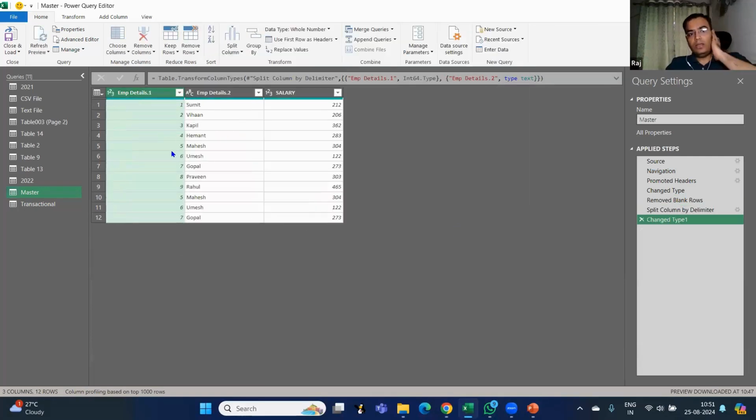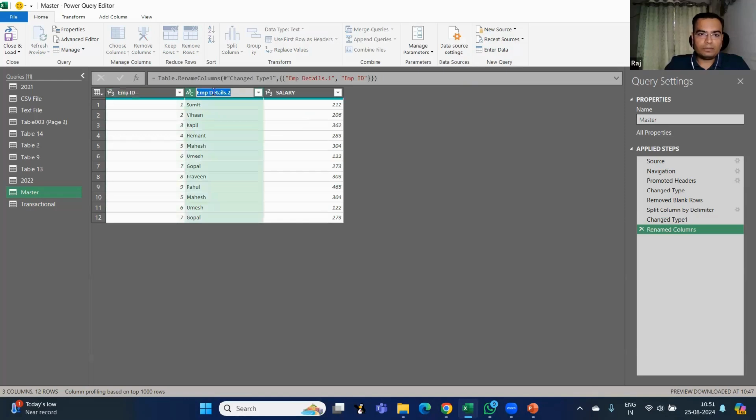Can you see this? In a single click, I have broken this column into two parts. Now I can make this employee code or employee ID, and this second one I am going to make as name.